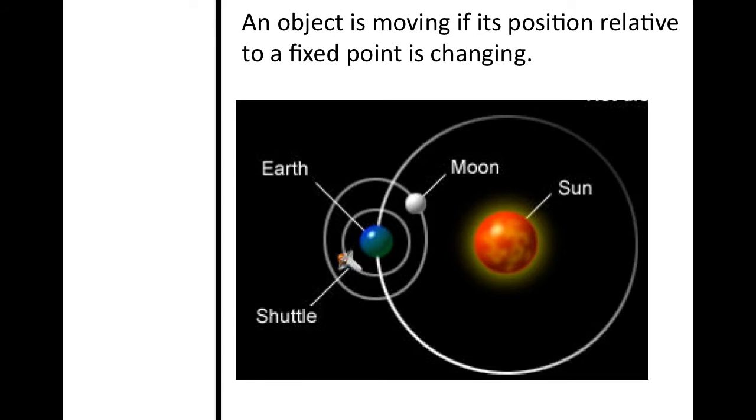So one way to look at it is any object is moving, or considered to be moving, if its position relative to a fixed point is changing. So, for example, here's you, and let's say you are on Earth and you are looking at the shuttle, and you know that the shuttle is moving around in an orbit around the Earth, okay? So from your perspective, which is relative to the Earth, the shuttle is moving at X amount of speed. If you are on the shuttle looking at yourself, you have a speed of 0. You are not moving, technically.